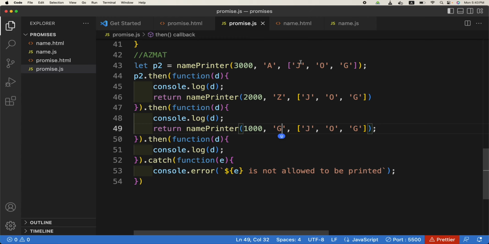So these two have been run and the last one is rejected. But if in case I make the first one G, and the other ones are okay, because G is part of the array, do you think all the three will be run, or will it just be rejected?